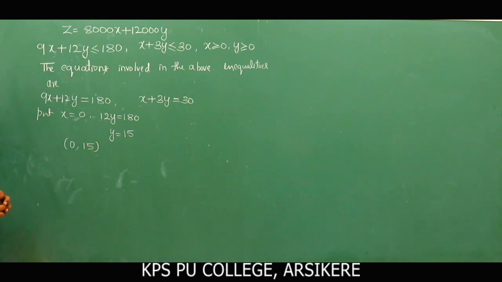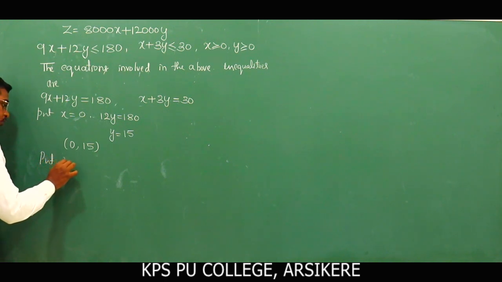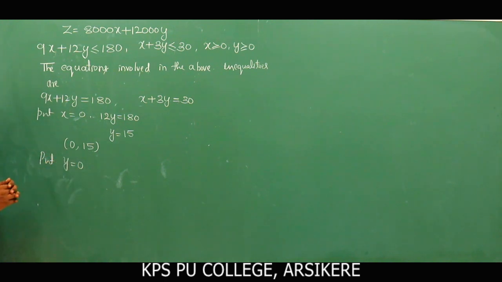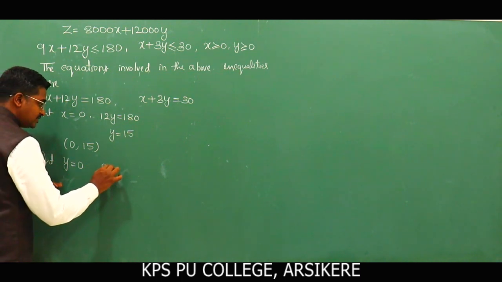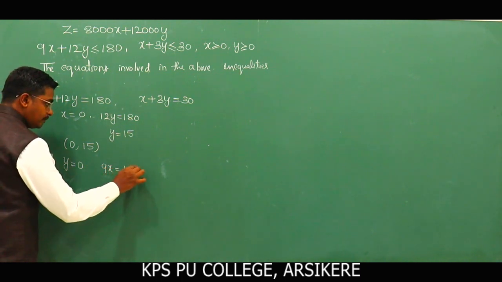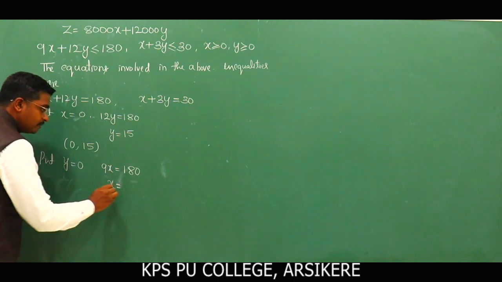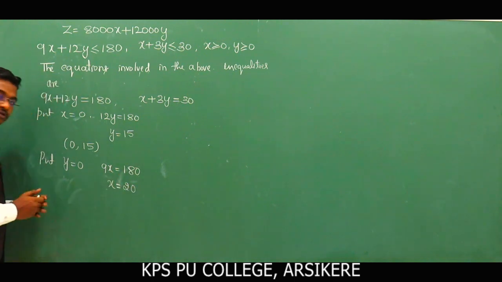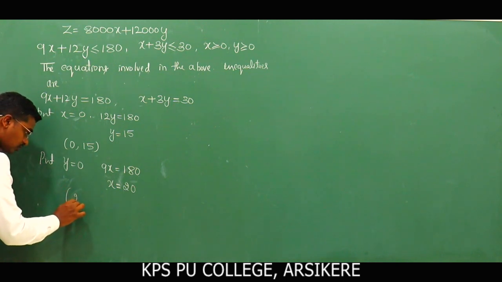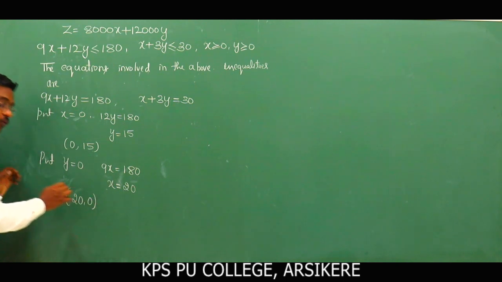Next, put y is equal to 0. When I put y is equal to 0, we get 9x is equal to 180. On solving this, x becomes 20. So what is the point? 20, 0. Clear? The point becomes 20, 0.